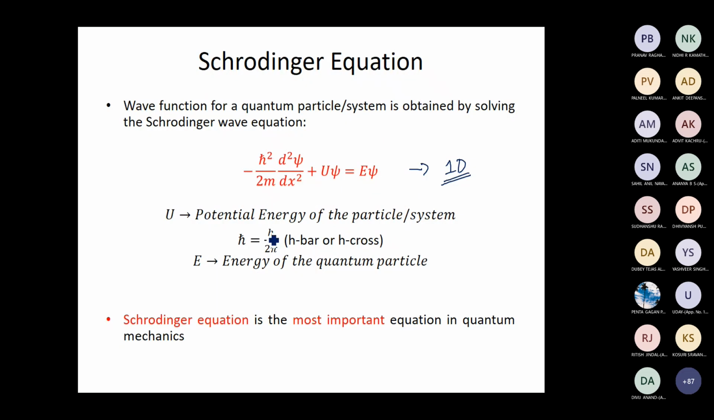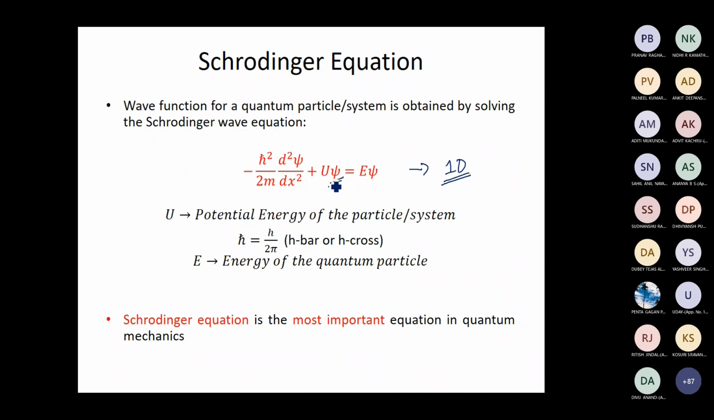Here h bar is h by 2 pi, a constant. m is the mass of the particle. Psi is the wave function. U is the potential energy of the particle or the system we are considering. E is the total energy. If you know the potential energy of the system, you substitute that expression in this differential equation and solve this second order differential equation. Once you solve it, you will get the wave function of that particular particle or system.